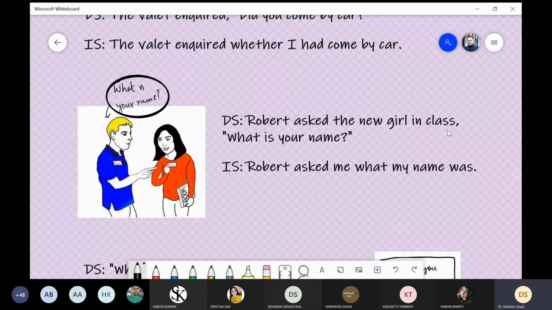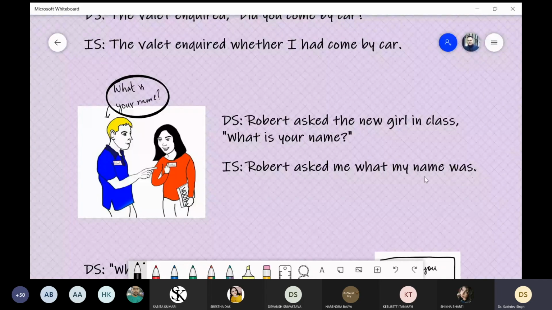And when we convert it into indirect speech, we start with, because again this indirect speech is from the perspective of the girl. Robert asked me what my name was. Because it is in the present, is stands for present, that's why we have converted it into past. Robert asked me what, and then your will change into my, what my name was.